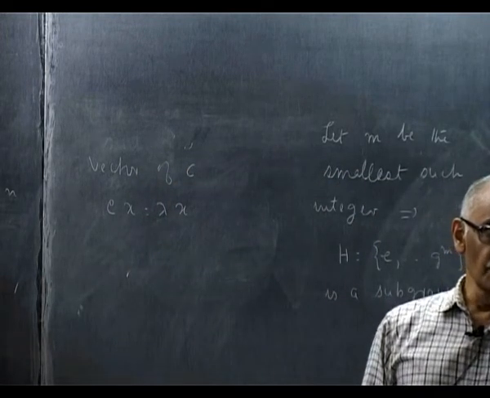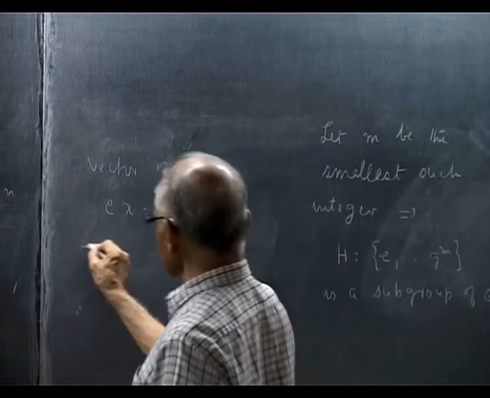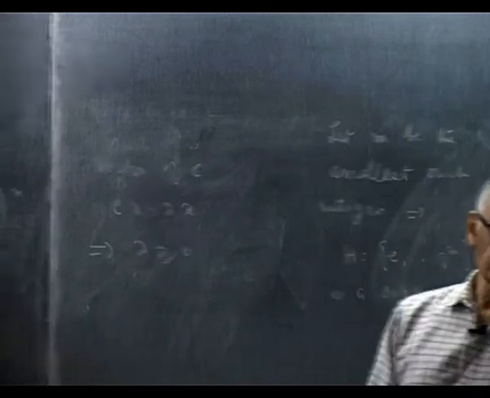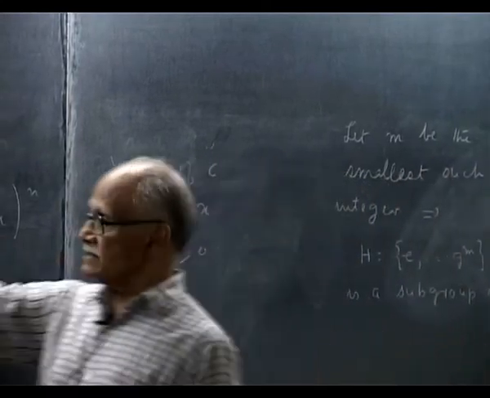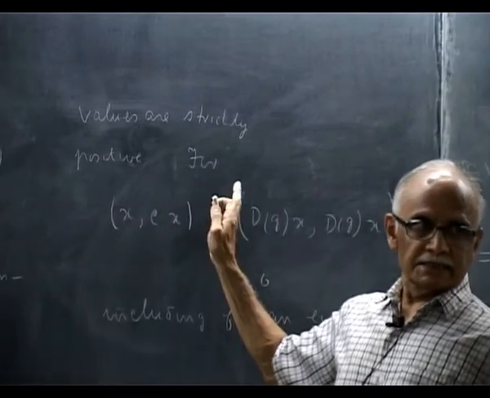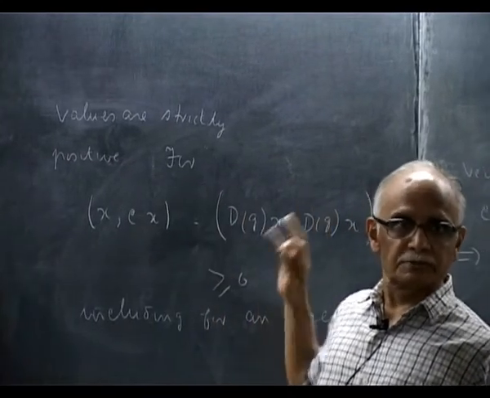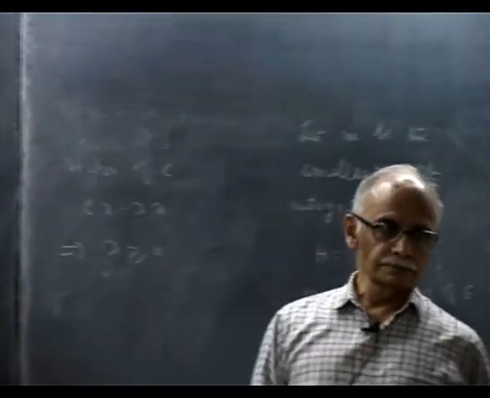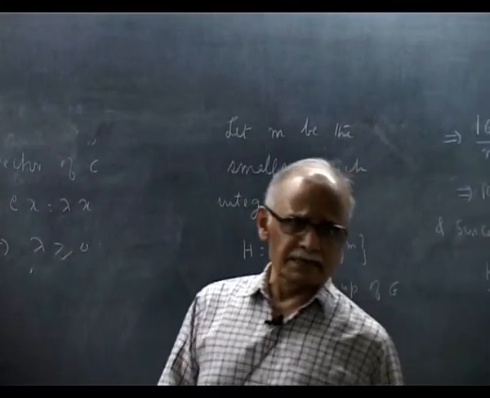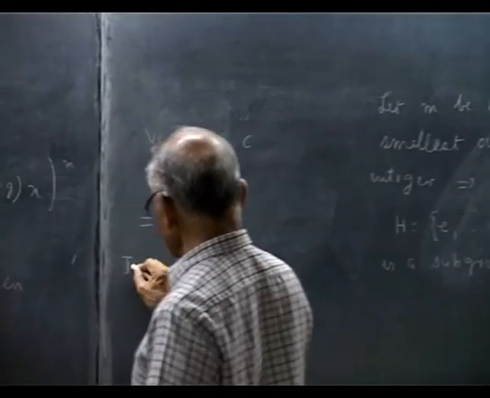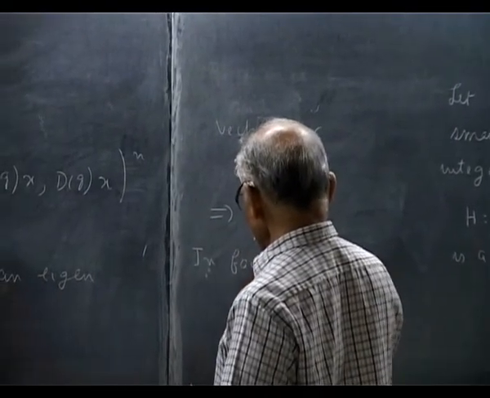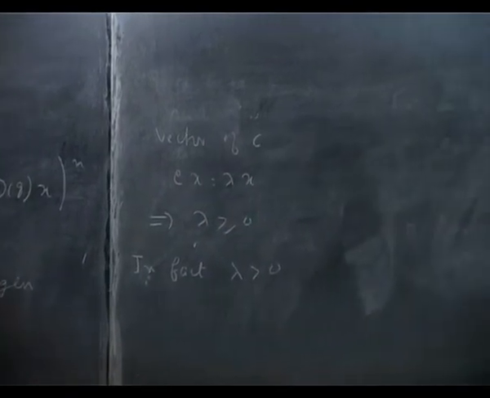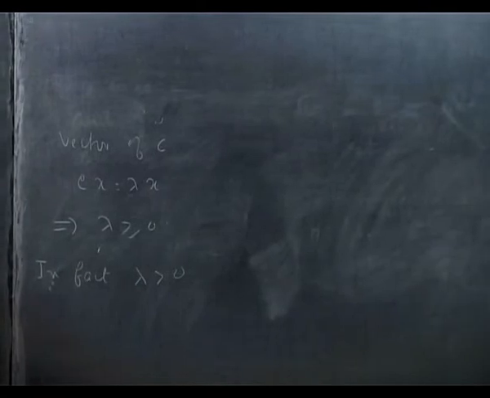So from here you see immediately that lambda is non-negative, because the left hand side is lambda times (x, x), and (x, x) is certainly non-zero, since we are not choosing x to be 0. So lambda is non-negative. In fact, lambda is strictly positive. Why? What happens if lambda is 0?